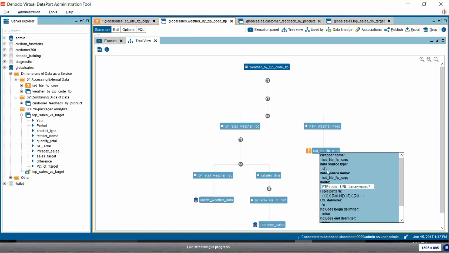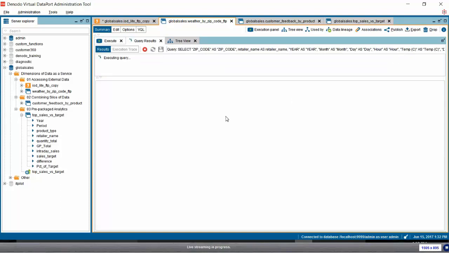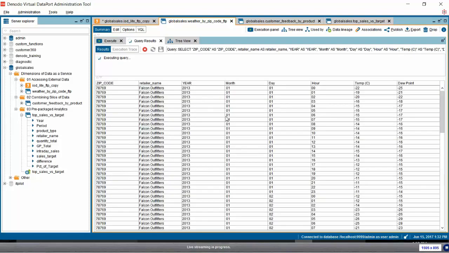So I'm going to go ahead and execute it, and in this case, I'm doing a lookup based on zip code. And this is, in fact, a live query that is going out to that FTP site and reading the data in zipped format and applying metadata on top of it so that it looks like general relational data.